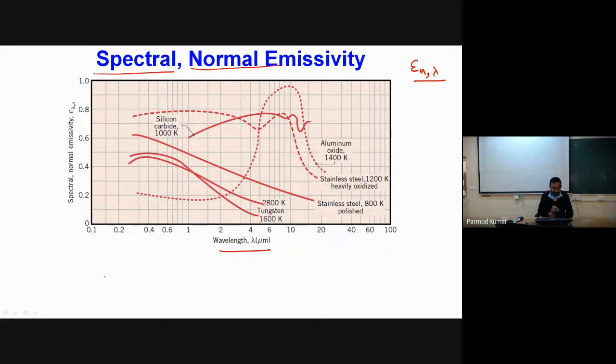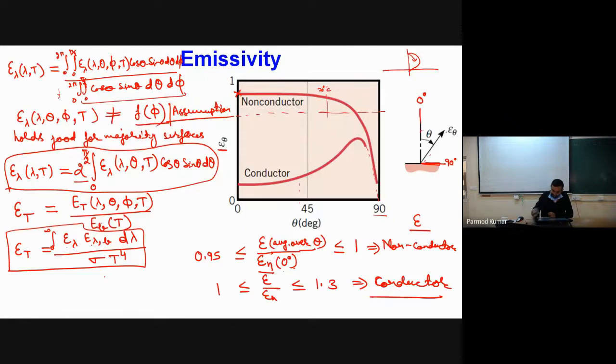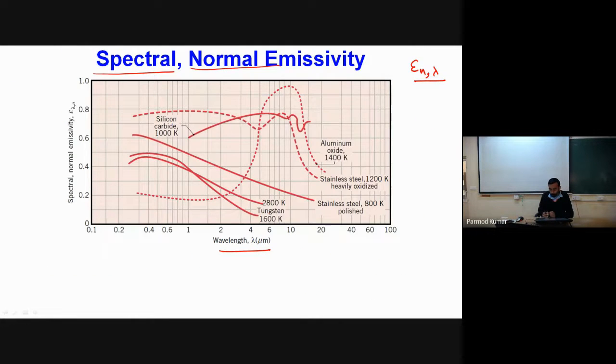In the theta direction we can avoid the variation of emissivity, because assuming a fixed value gives a good amount of accuracy for engineering applications. We cannot do that for spectral normal emissivity, because the variation of emissivity is very wide over the small spectrum of wavelength which we consider for our applications.